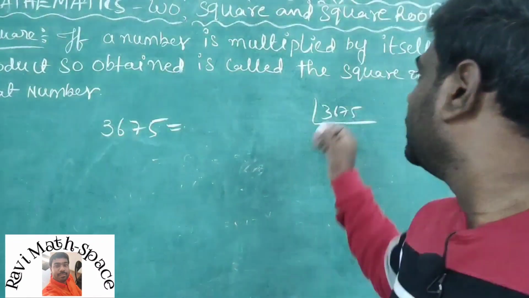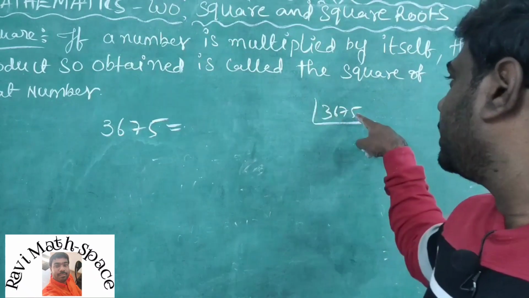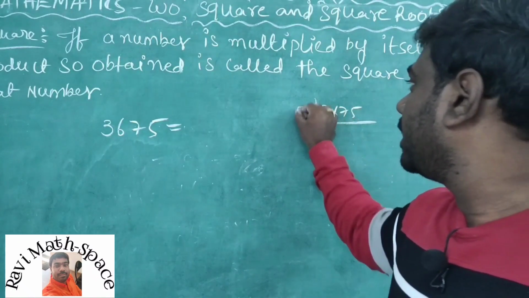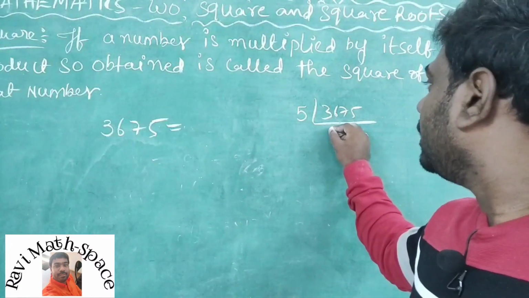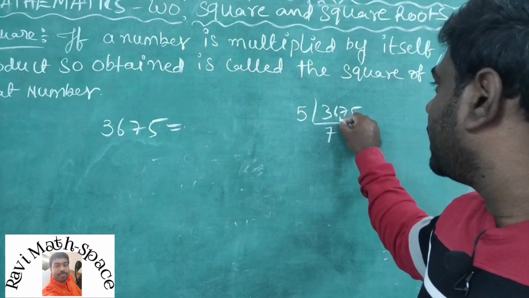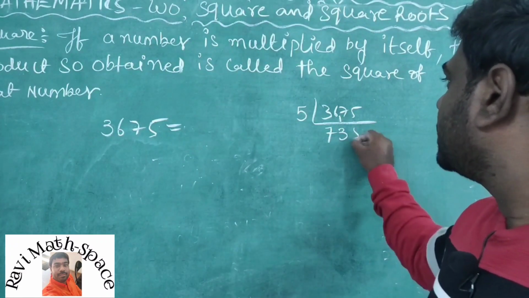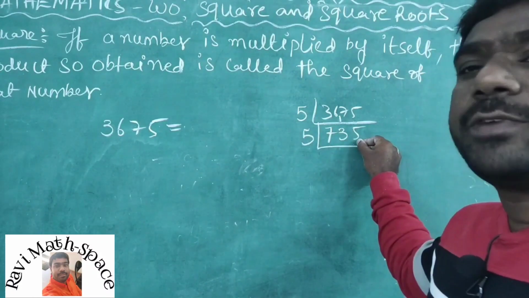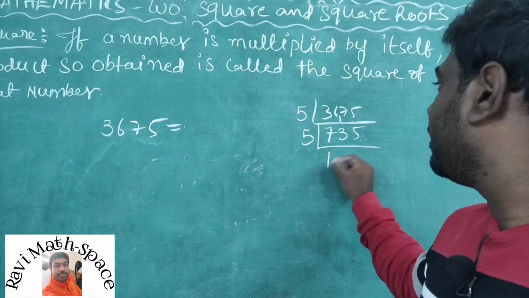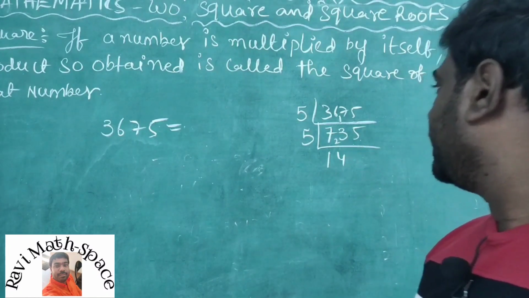This number is ending with 5, so take 5 directly. 5 7s are 35, 1 carry, 5 3s are 15, 5 5s are 25. Again, ending with 5 means take 5 directly. 5 1s are 5, 2 carry, 5 4s are 20.